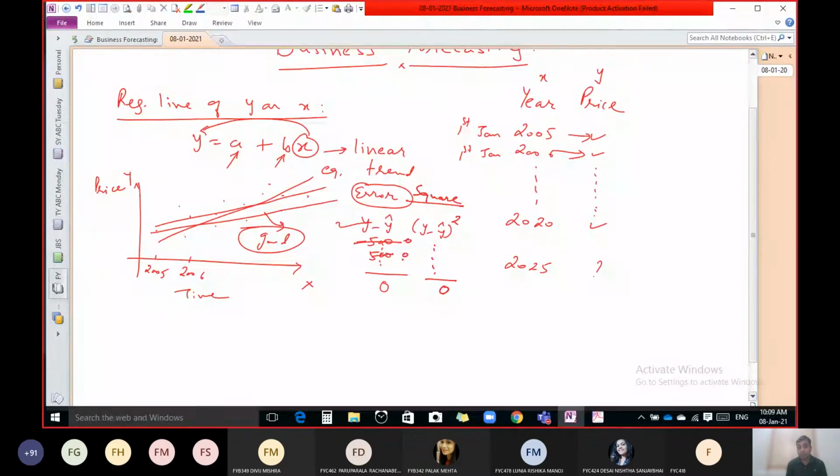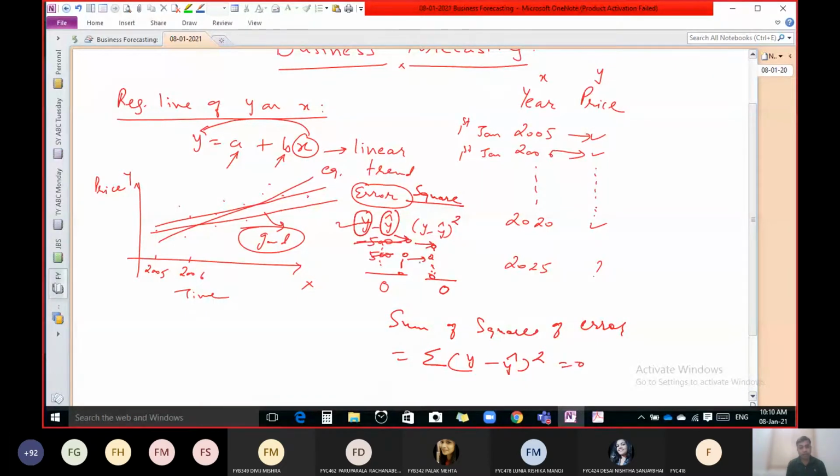And if the sum of square of error, sigma square of error, is 0, that means whatever your actual value and estimated value are, both are the same, then we get a difference of 0, and then we get square 0.